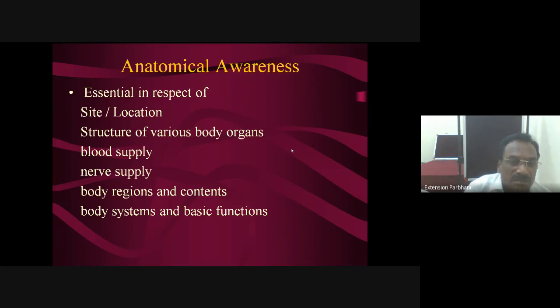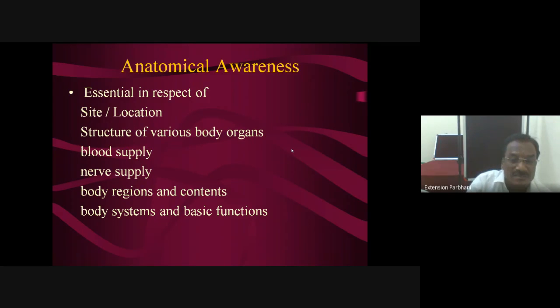That is the importance. Then there are the structures of the various body organs. Body organs have various structures. That may be an organ of the digestive, respiratory, or urinary system, whatever it may be. Then organs have blood supply and nerve supply. Then organs are divided into different body regions. Body regions in general are head region, neck, thorax, abdomen, pelvis, tail, forelimb, hind limb, like this.